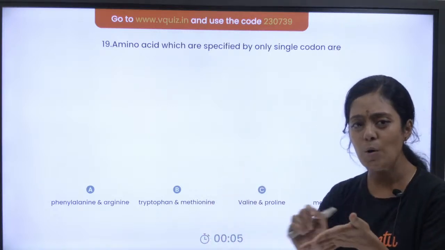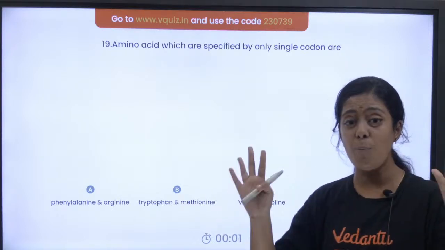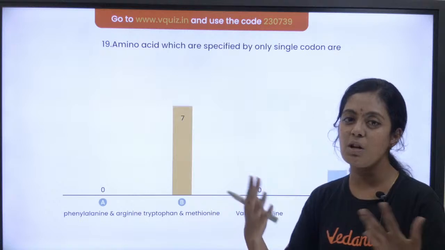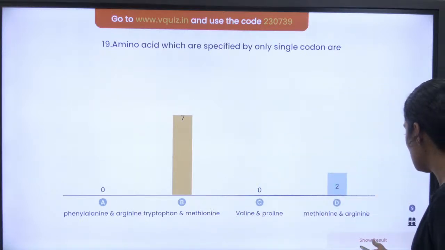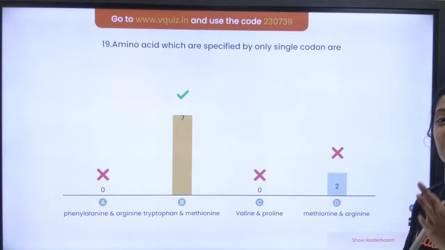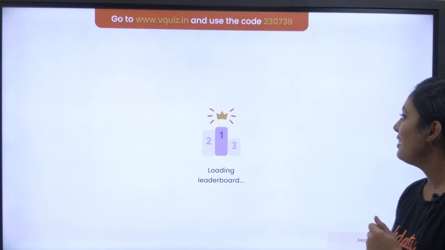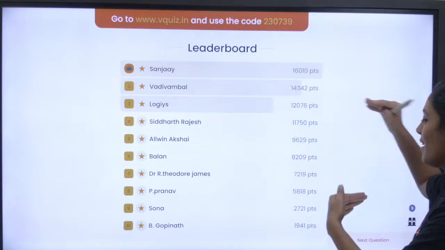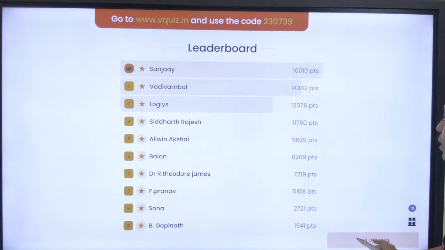Those who don't know, take a notebook, take a pen, and write. Okay? You will learn 25 new points from this session. Well, not new points, it may be like a revision. Yes, absolutely correct. Okay? Let's see the leaderboard. 7 people have answered correctly. I'm so very happy about it. Let's see the leaderboard. Sanjay, Vadivama, Logis. Okay, and we have few more people. Let's go to the next question.